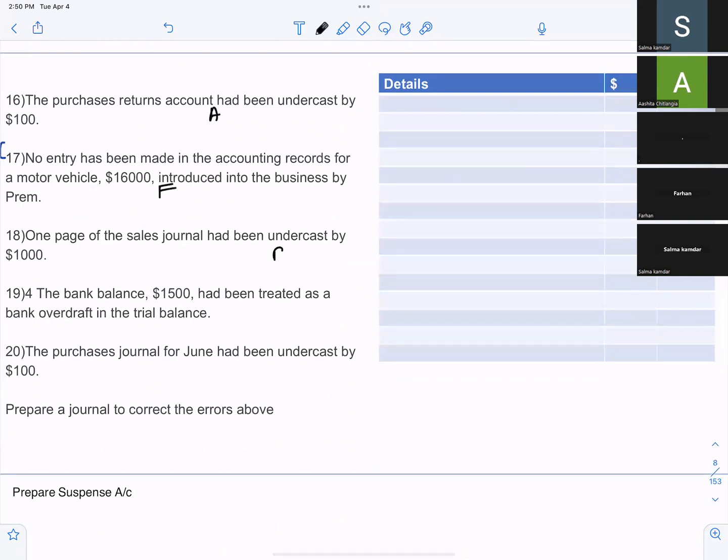The purchase return account had been undercast by 100. Undercast means same side. So purchase return will be credited and suspense will be debited.